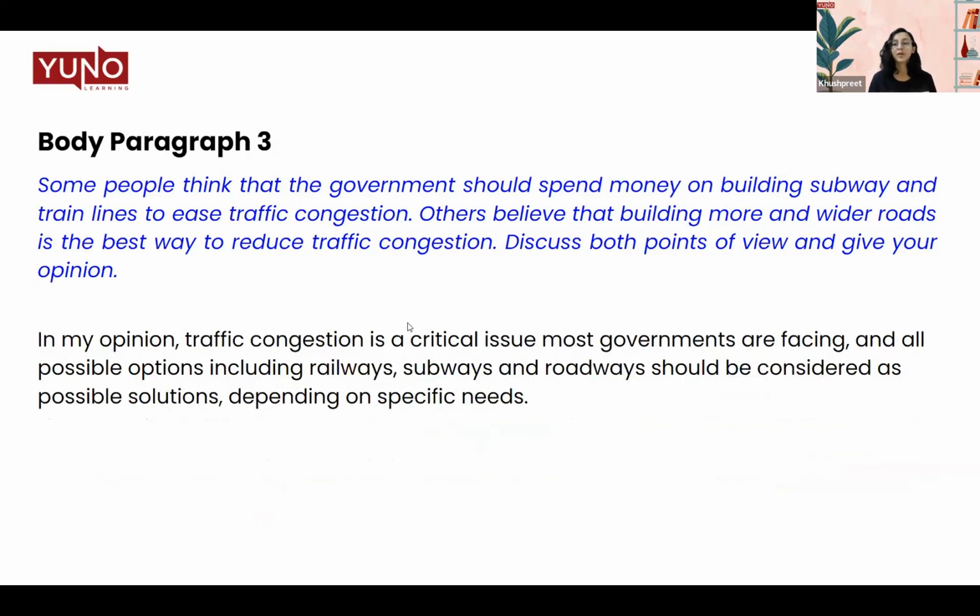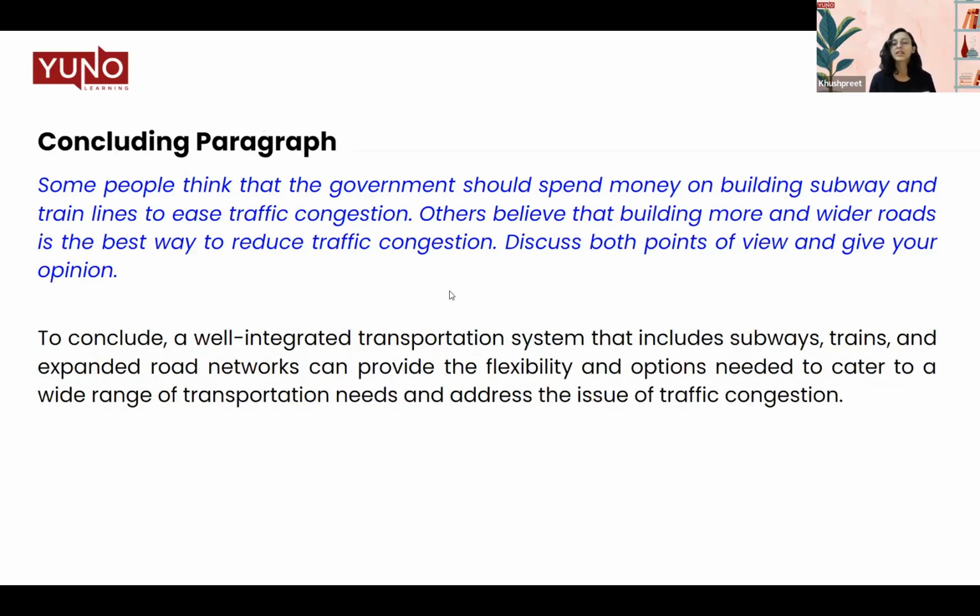So next we have opinion. So in my opinion, traffic congestion is a critical issue most governments are facing, and all possible options, including railways, subways, and roadways should be considered as possible solutions depending on specific needs. So this was your opinion and the third body paragraph, where you give your opinion in a separate body paragraph and you're telling them that my opinion is we should deploy all the possible methods that we can to improve the problem of traffic congestion. Last but not the least, the conclusion.